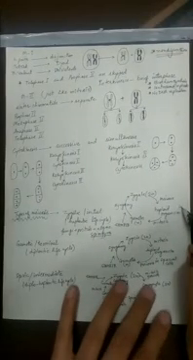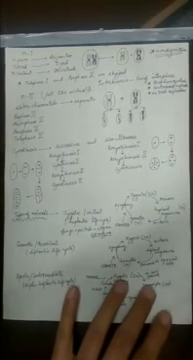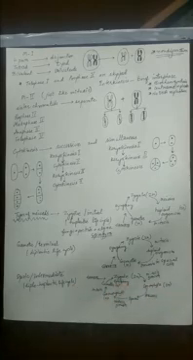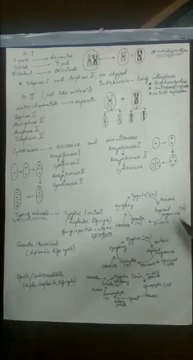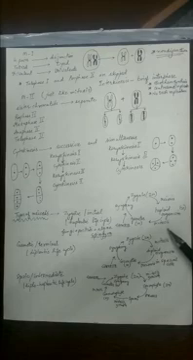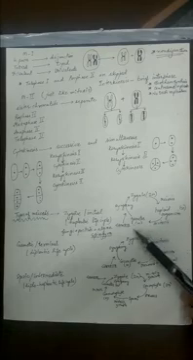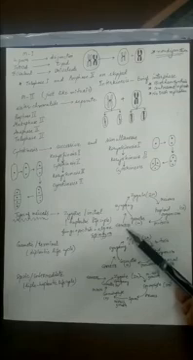Haploid organism means the cells in the body of this organism are all haploid. So haploid cells cannot undergo meiosis. The only possibility is that they can undergo mitosis. So a haploid organism can form gametes by mitosis, and then the gamete of one individual is fertilized with the gamete of the other individual.